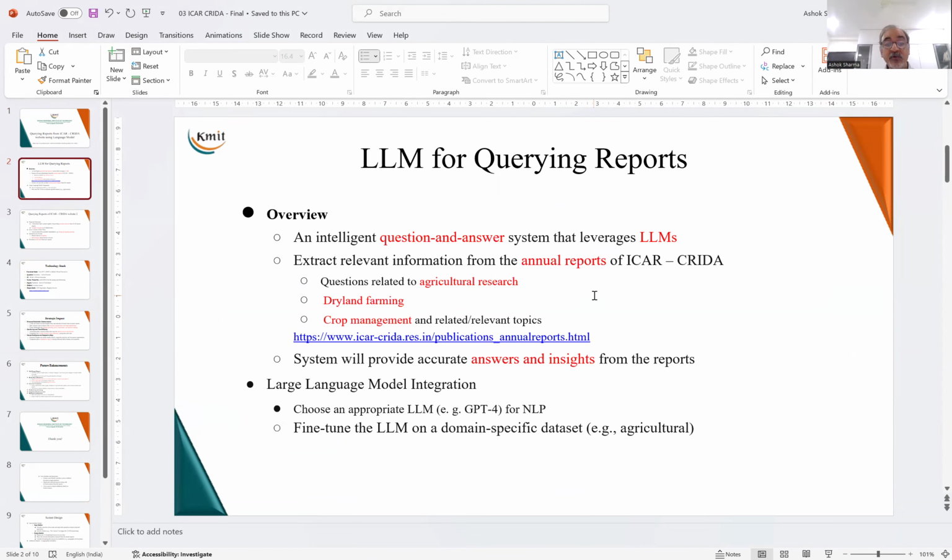The annual reports contain information about agricultural research, dryland farming, and crop management. The large language model will query this, and therefore it has to be fine-tuned for a specific domain, in this case agriculture. We can take any model like GPT-4 or Mistral 7B or T5 and fine-tune it for the agricultural domain and answer the queries.